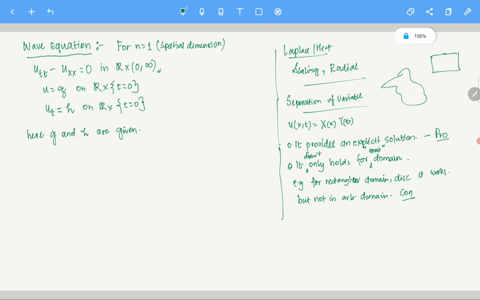So let us come back to the method which I am trying to find here, and this is a very, very simple method. This can be made more precise, but I don't think that we have the technical capacity of doing that. But I will write down as much mathematically as possible. So what I am going to do is this. If you write down this equation, it looks like this: del 2u del t square minus del 2u del x square. Okay, this is given to be 0.